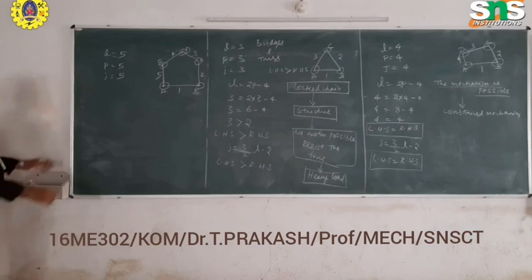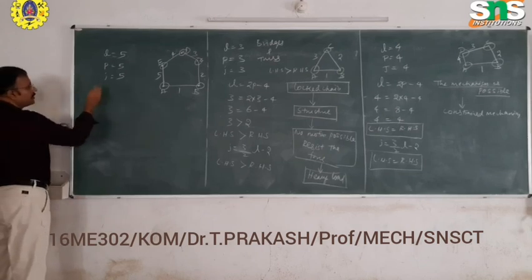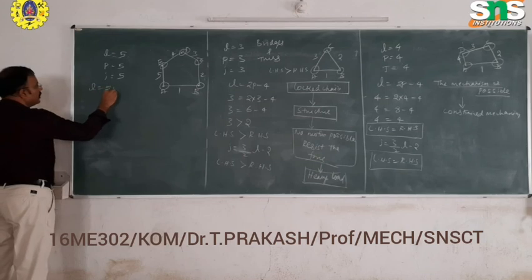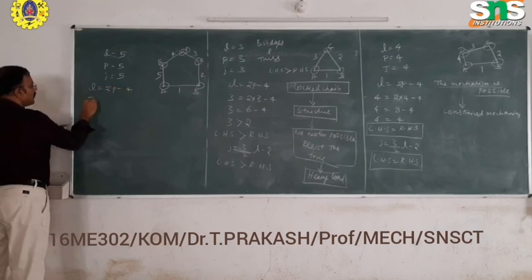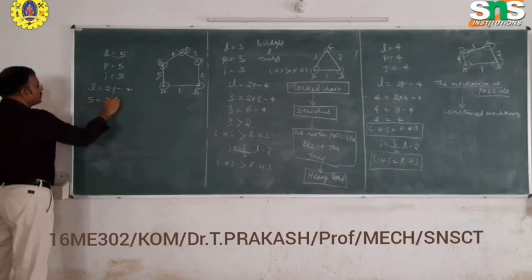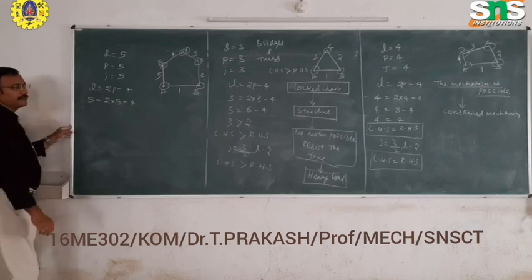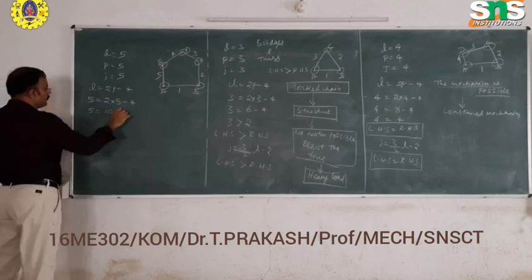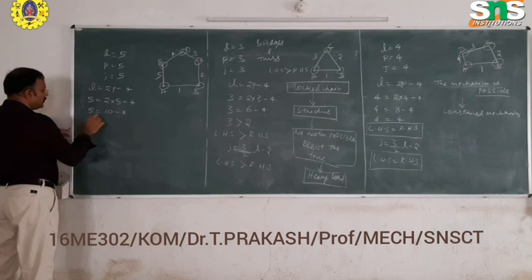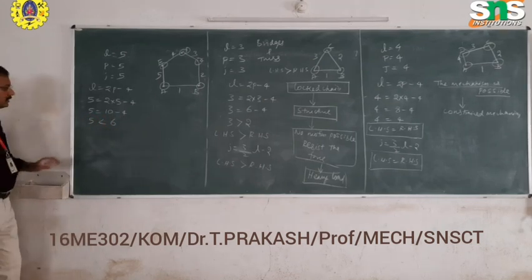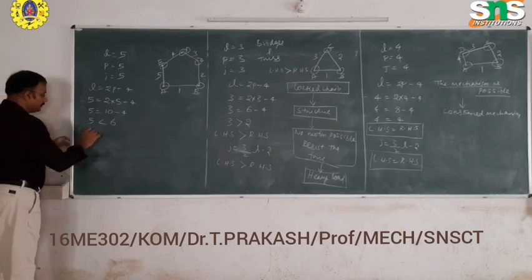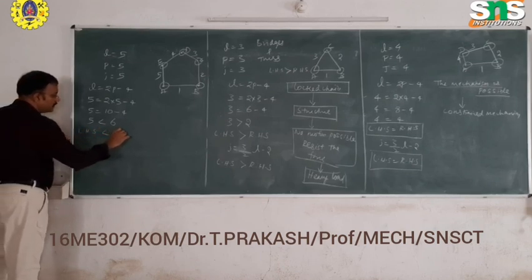You can also check whether left hand side is equal to right hand side using the same formula, L equals 2p minus 4. The number of links is 5, the number of pairs is 5. So 10 minus 4 is 6. 5 is less than 6. The left hand side is less than the right hand side.